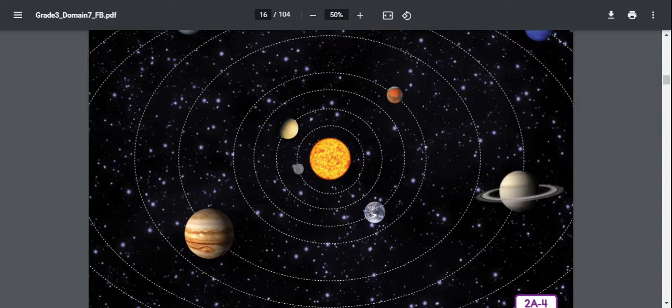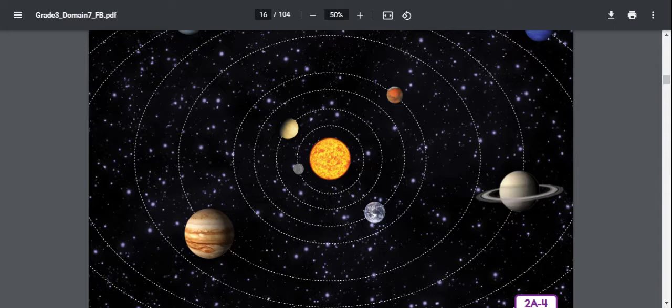Planets don't make their own light like stars do. When you look up and see a planet shining steadily in the night sky, it's shining because the planet is reflecting the sun's light, not because it's making its own. If the light you see appears to be twinkling, this is a star, not a planet.